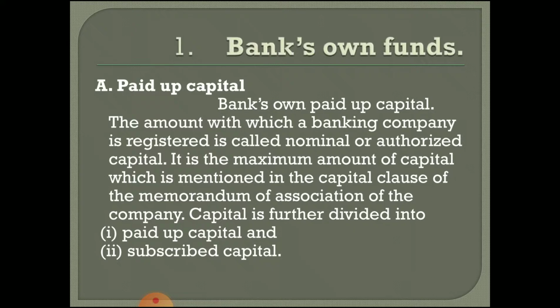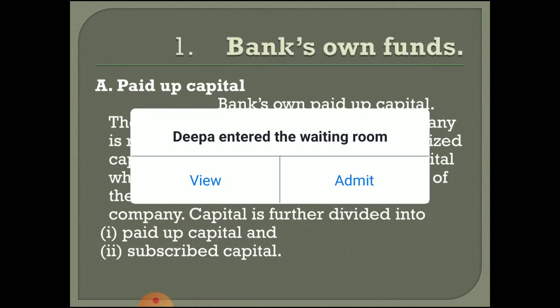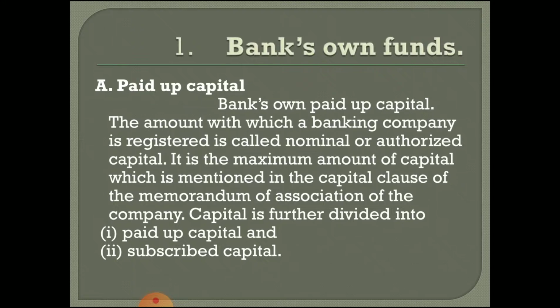Such amount of money is the bank's owned fund, not borrowed fund, because the shareholders are ultimately treated as the part owner of the company or even the institutions. So those are called the paid up capital, or those are owned fund.